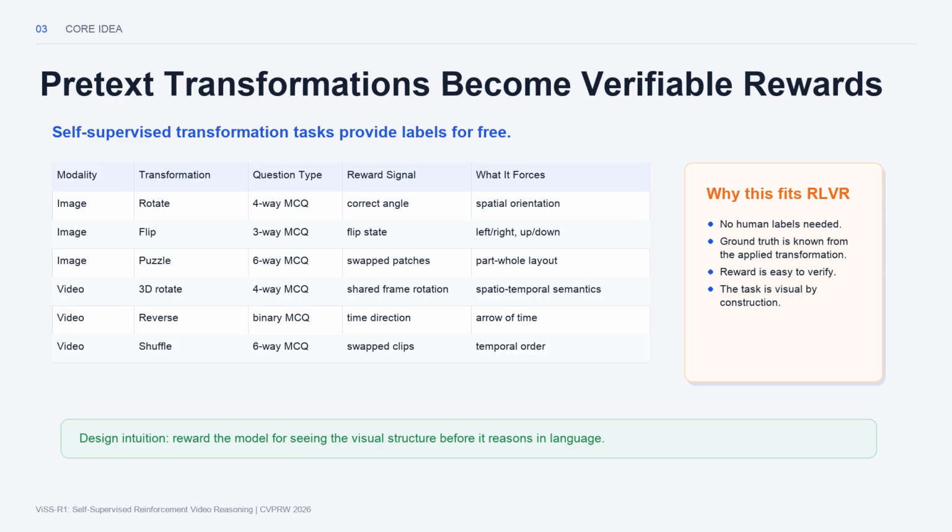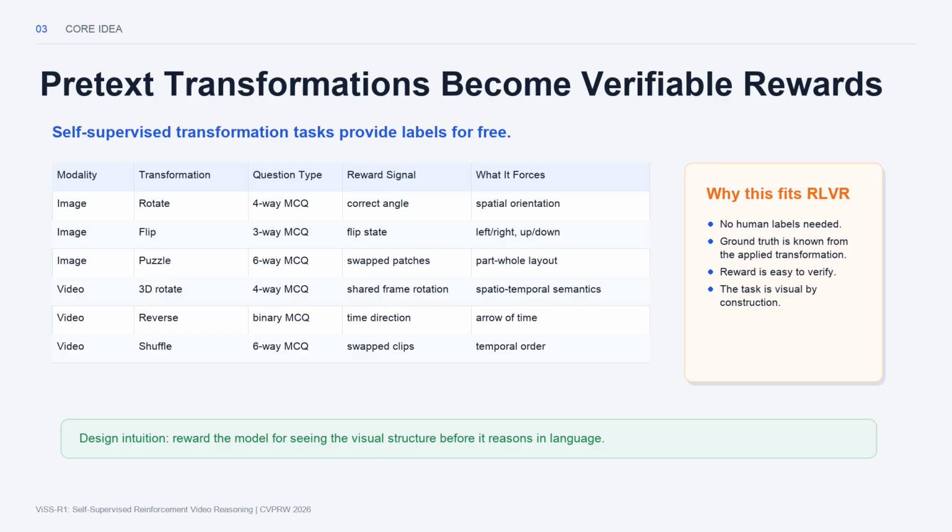The key idea is to use self-supervised pretext tasks as rewardable visual reasoning problems. In classic self-supervised learning, we can transform an input and ask the model to recover what happened. For images, the paper uses rotation, flip, and puzzle-like patch swapping. For videos, it uses three-dimensional rotation, reverse playback, and clip shuffling. The important part is that these tasks do not need manual annotation.